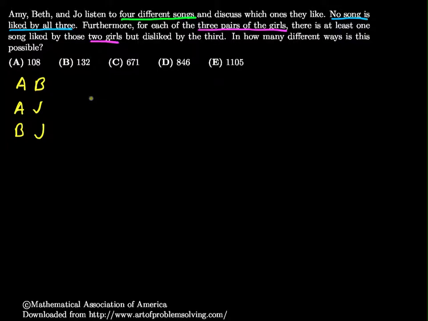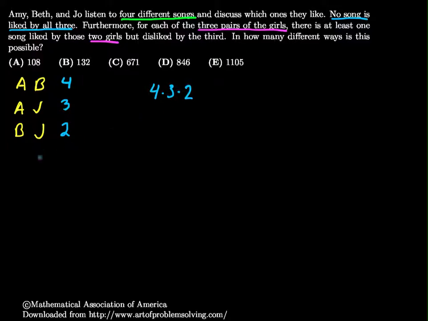So there needs to be 1 song that Amy and Beth like but Joe does not, 1 song that Amy and Joe like but Beth does not, and 1 song that Beth and Joe like but Amy does not. We'll choose that there are 4 choices for this first one, but once I've chosen one that Amy and Beth like and Joe does not, there are only 3 choices left for the Amy, Joe, and Beth not, and 2 choices left for the last one. So it's a number of permutations. This gives me 4 times 3 times 2, but that's not it.